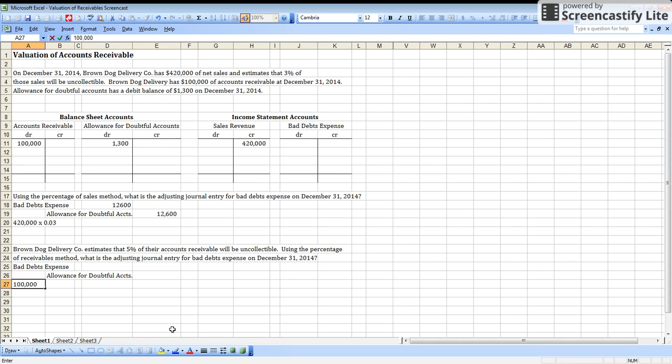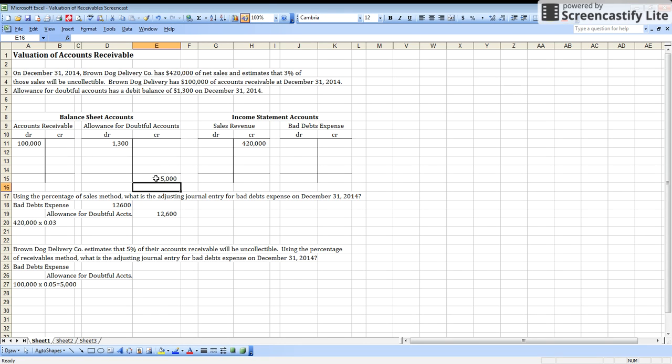Well, actually what we can do is we can say our allowance for doubtful or our uncollectible accounts is the $100,000 times 5%. So $100,000 times 5% is going to be $5,000. This is how much of that $100,000 of accounts receivable we expect will not be collected. So this is the balance that we want in our allowance for doubtful accounts. We want to have a credit balance of $5,000 because that is the percentage of accounts receivable that we won't collect.